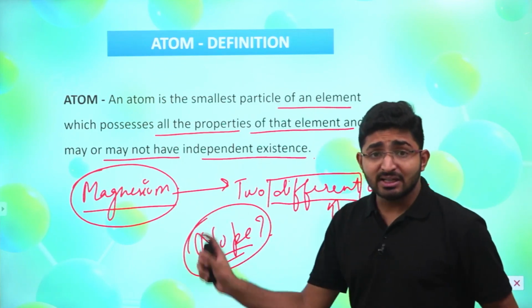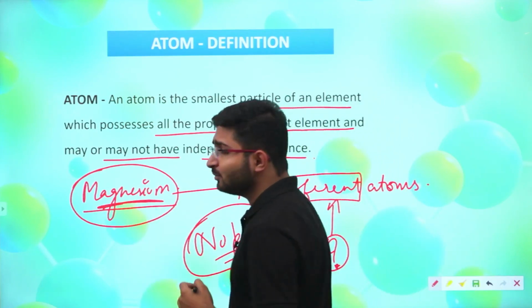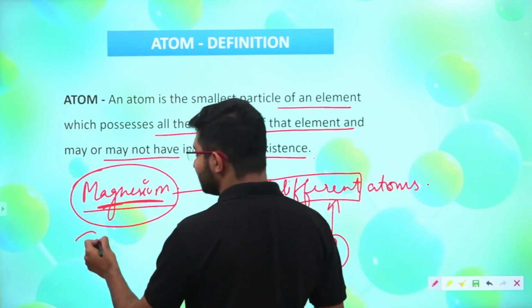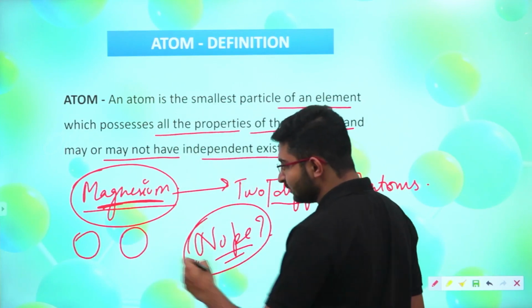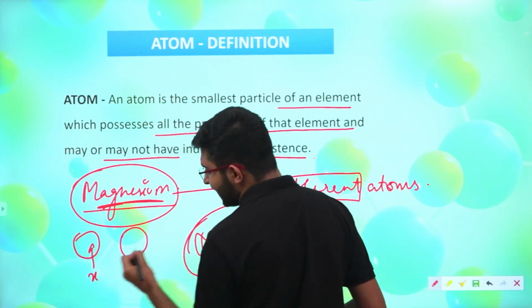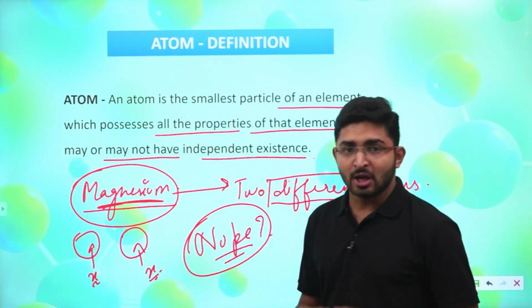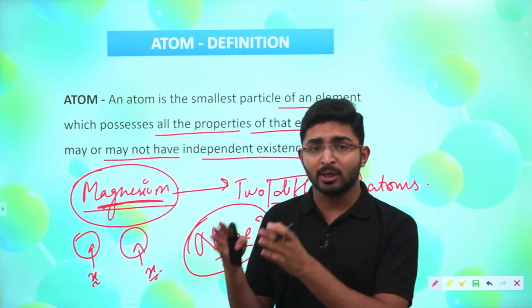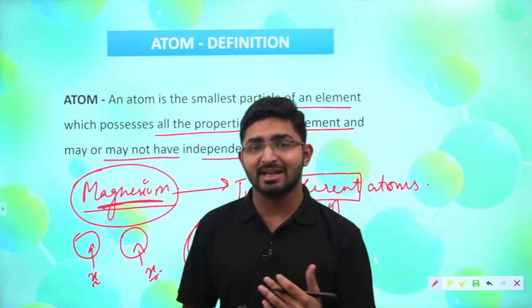Because magnesium is a single kind of element, right? So the atoms of magnesium will have the same properties. If the size of one atom is like this, the other will also be like this. If the weight of this one is, let's say, x, the other one will also have the mass x. Whenever we take a single element, the different atoms of that element will have the same properties and identical sizes as well.